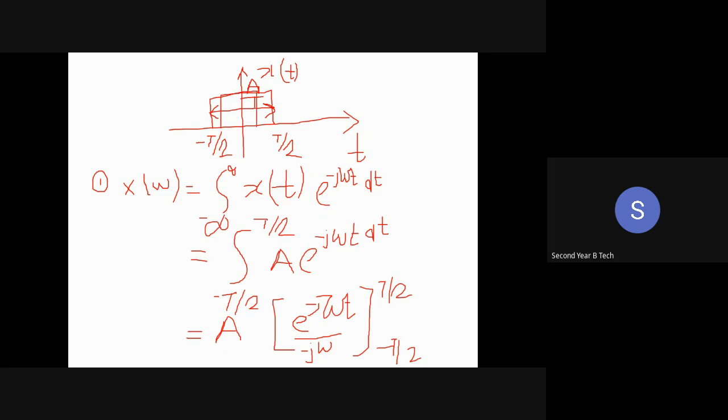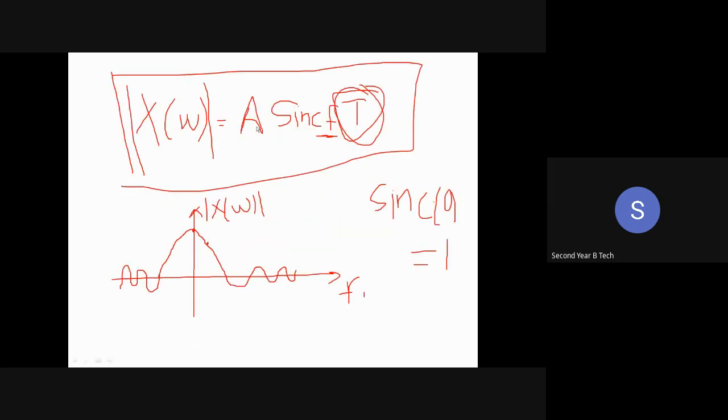Okay, compress किया signal को. So in the frequency domain, if you plot this spectrum, the magnitude response, it will get expanded. The amplitude will remain the same, but the magnitude response of this sinc signal will get expanded. And this is according to the scaling property.